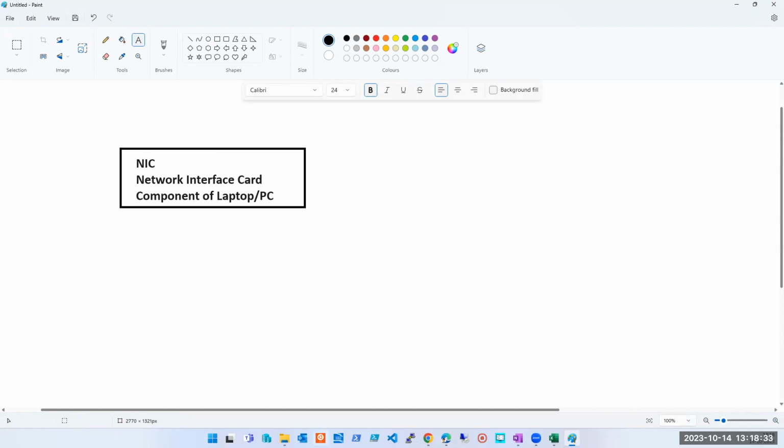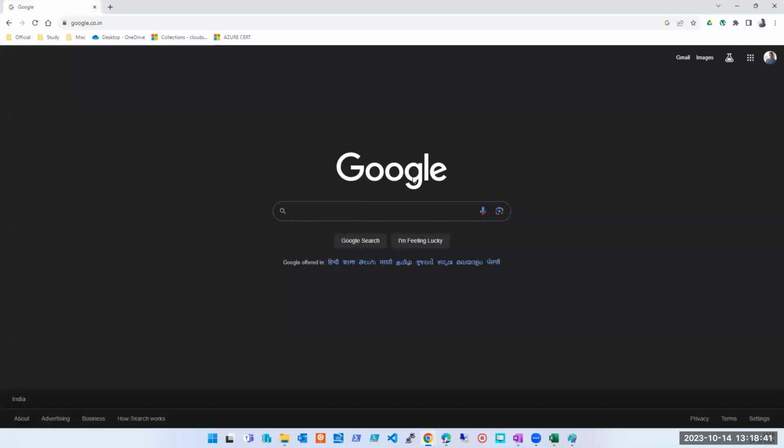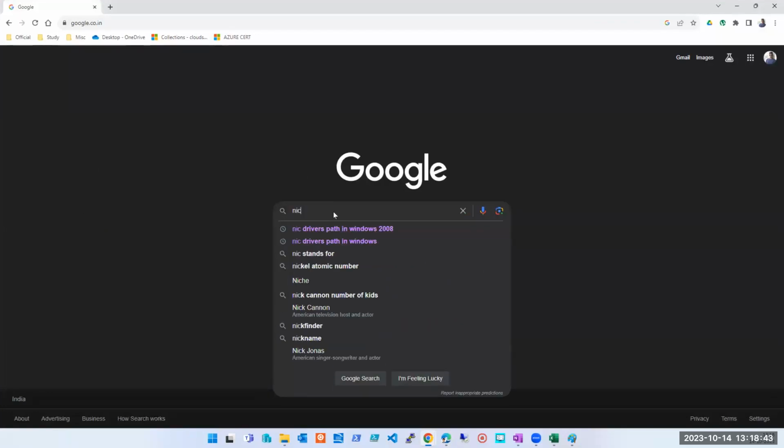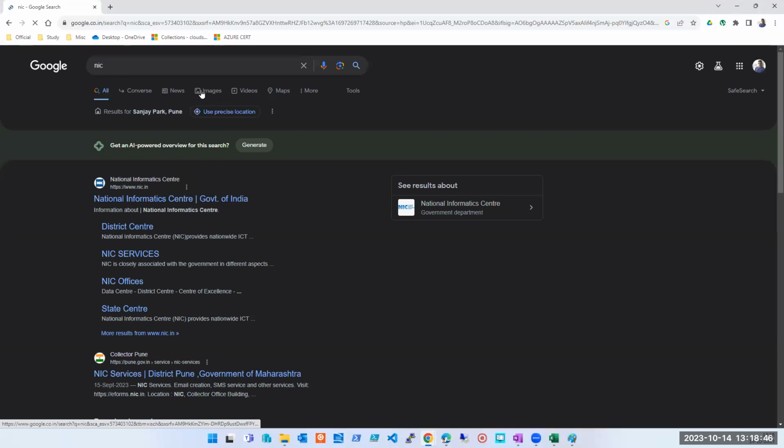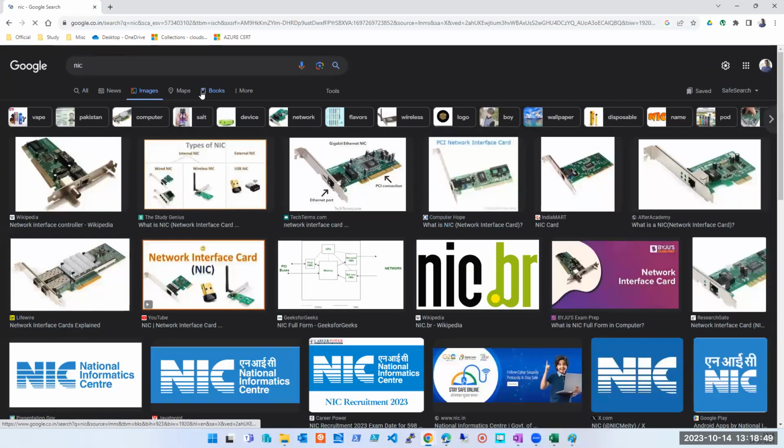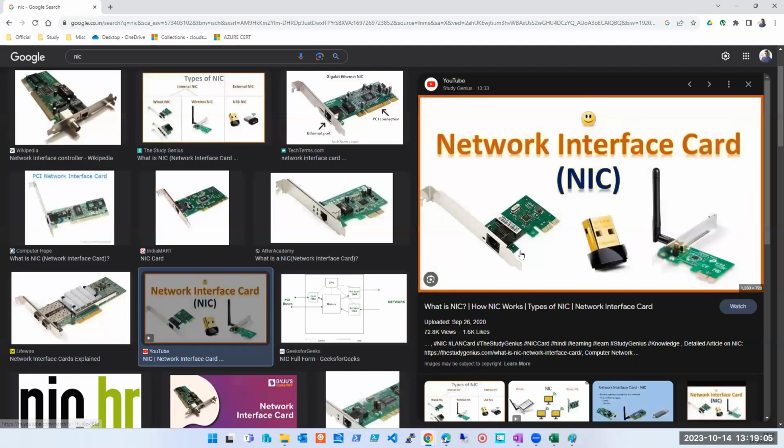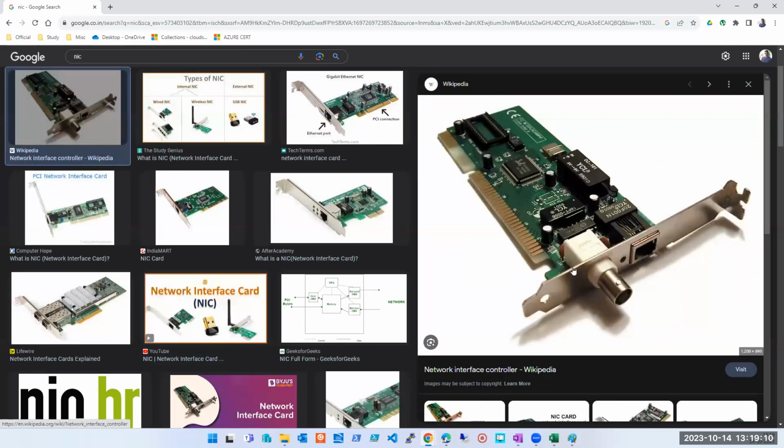Let me open a Google image for you to show how it looks, though this has nothing to do with Azure. NSG is a part of Azure, but this is not. So this is your NIC. Sometimes people call it a NIC card, but NIC itself has the card abbreviation in it. It's Network Interface Card. This is how it looks. This is in your laptop, and this one is in a PC. But this is your NIC.